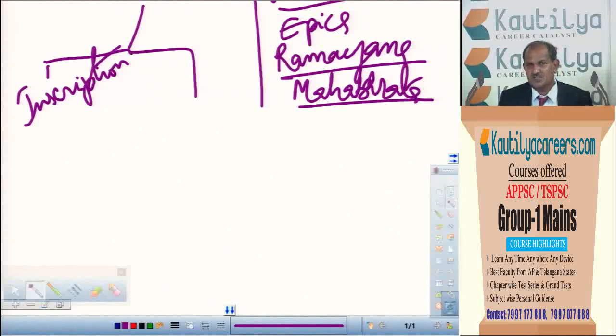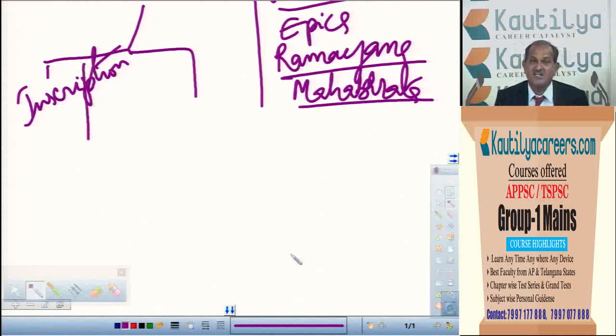Of course, regarding the donations, as I just told you, we have many inscriptions in this country which mention the kings. The taxation he imposed on the people, or the relaxation of taxation he made, are all mentioned in the inscriptions. So they are all helping us to know about that particular period.